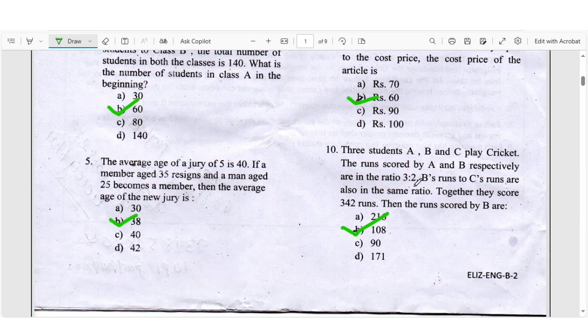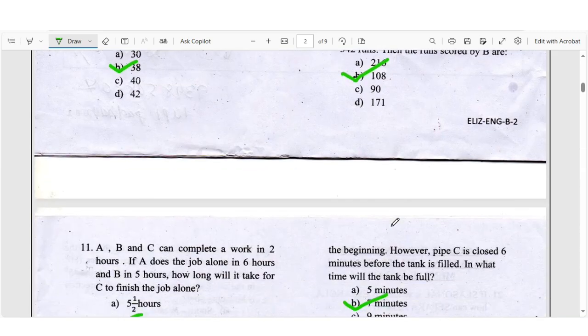Question number 10: 3 students A, B, C play cricket. The runs scored by A and B respectively are in the ratio 3:2. The runs of B and C are also in the same ratio. Together they score 342 runs. Then the runs scored by B are, right answer will be B 108.